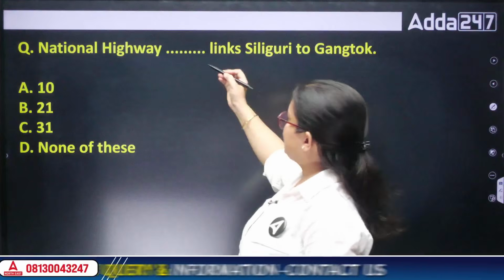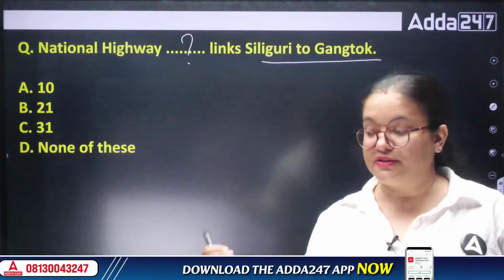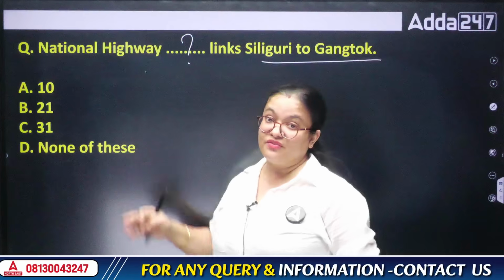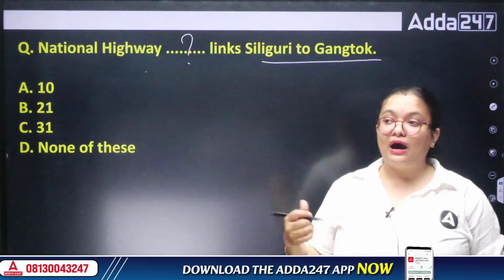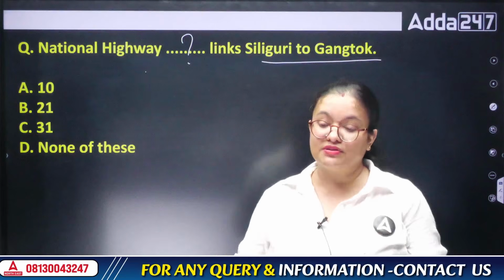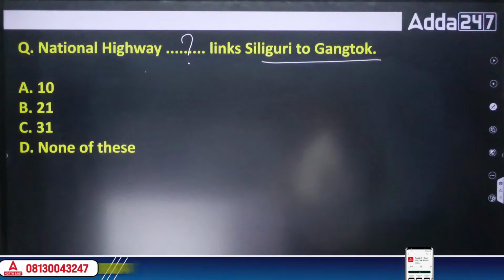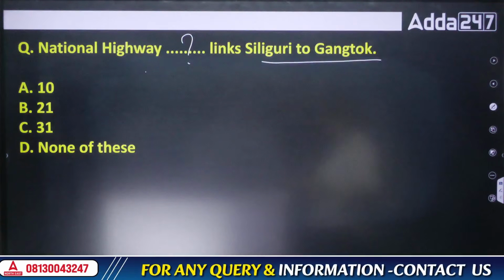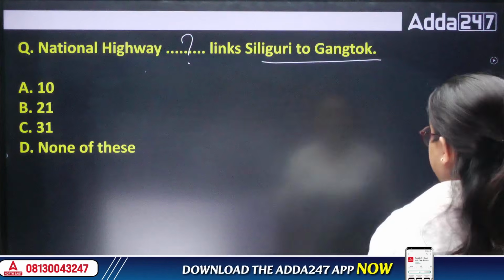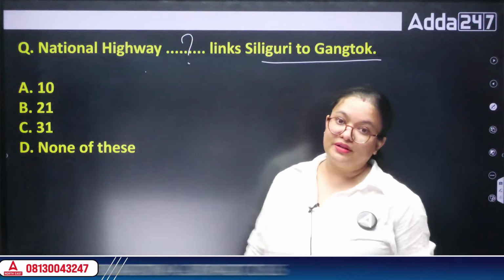Next question: which national highway links Siliguri to Gangtok? You are all aware of the highways, because whenever we talk about Sikkim, the rest of India connects from there. So it is a very crucial highway. Now the Government of India is planning one more extension of this highway, because whenever we require roadways to connect the northeast to the other states of India, it is very important that we have very good roadway communication, so that we can easily connect the northeastern states with the rest of the Indian states.